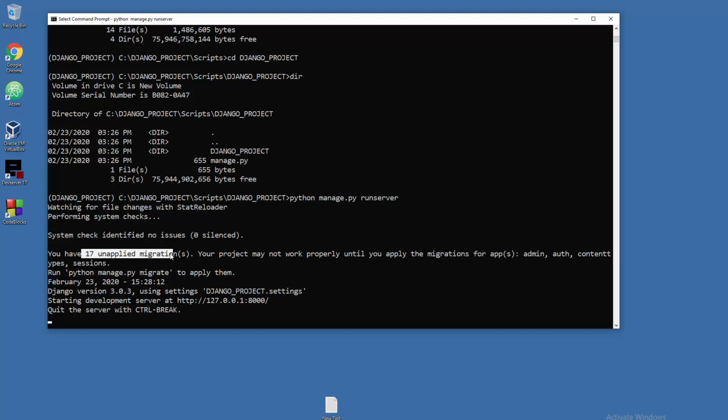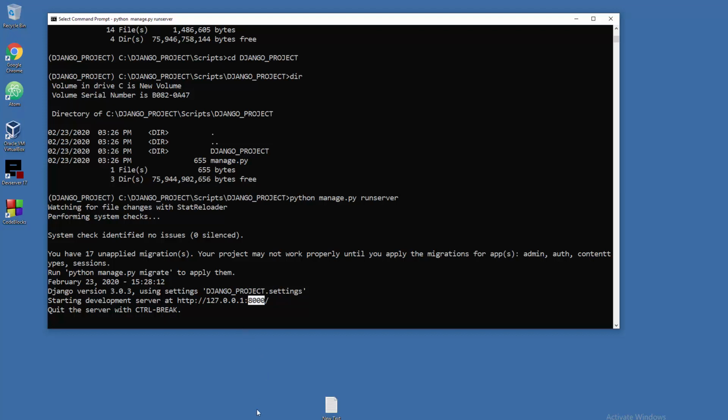You're going to learn that in my future playlist. I actually have 2 playlists dedicated to Django already, and you can go there after this tutorial. But what's important is that your server is working. See, starting development server at that IP address, localhost, and this is crucial, at this default port. And if you want to kill your server, just press Control and Break.